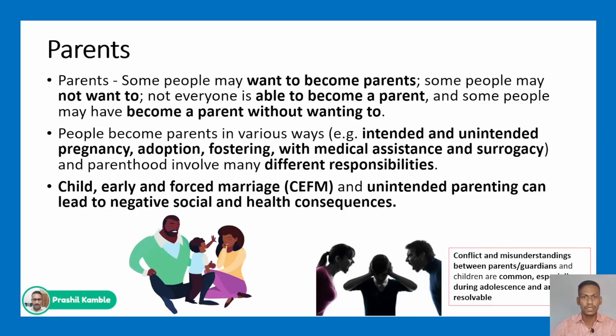Child marriage and unintended parenting can lead to negative social and health consequences. Now, one of the tips given here is that conflict and misunderstanding between parents happen. When two people live together, there are definitely going to be conflicts and misunderstandings. But these are common. Children should understand this, and adolescents also have these kinds of misunderstandings and conflicts between them.